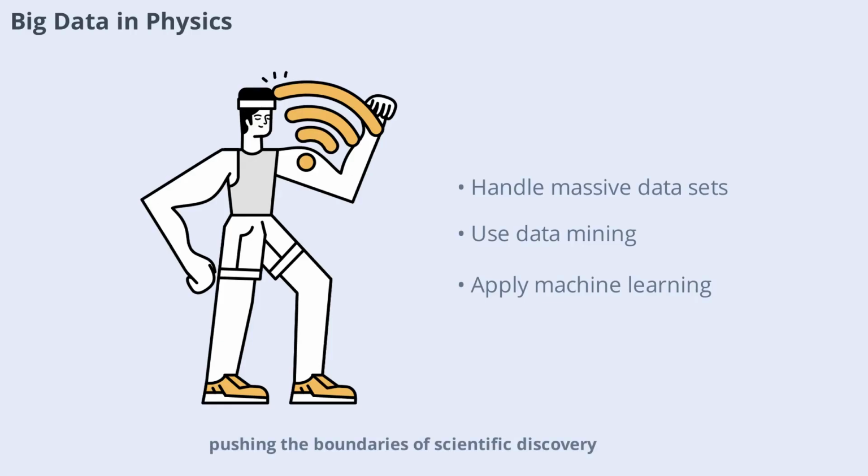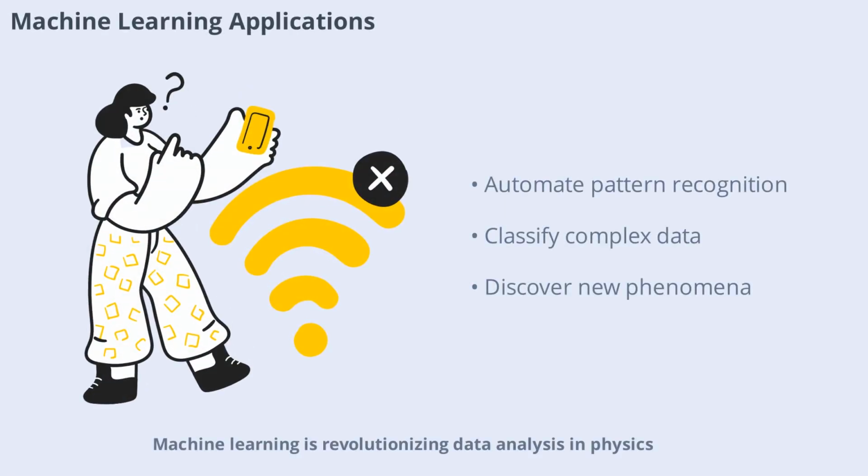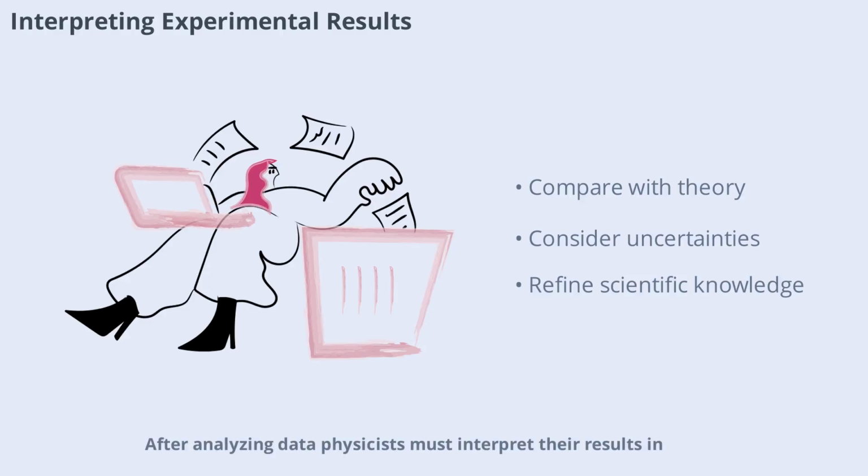scientific discovery. Machine learning is revolutionizing data analysis in physics. By training algorithms on large data sets, physicists can automate pattern recognition, classify events, and even discover new phenomena. Machine learning is especially useful in areas like particle physics and astronomy, where data volumes are enormous and traditional analysis methods may fall short.